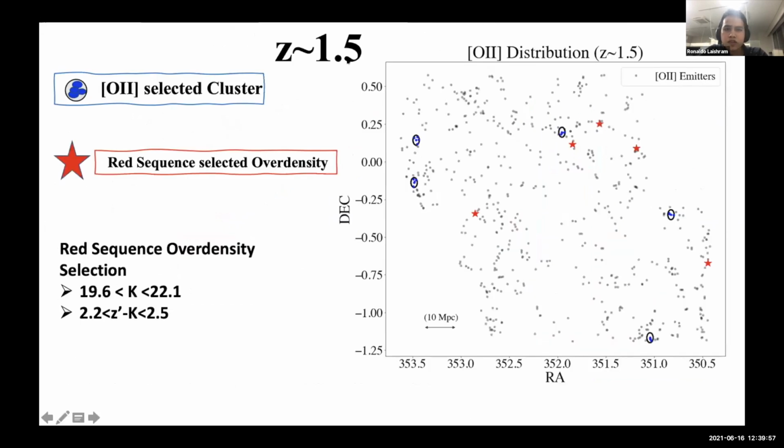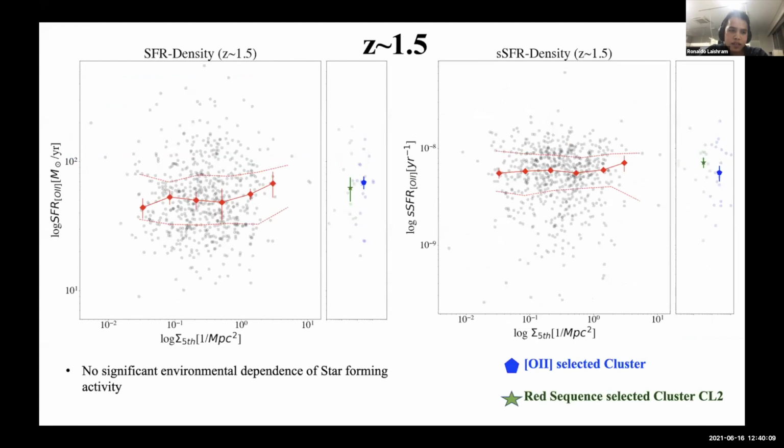And similarly, we also did this for redshift 1.5. This is for O2 selected clusters, and I select the red sequence selected over-densities based on these conditions. I also study the same things which I did for H-alpha at 0.4. But in this case, we don't see much dependence of the star formation rate on the local density.